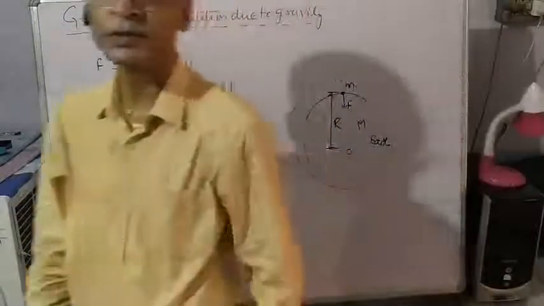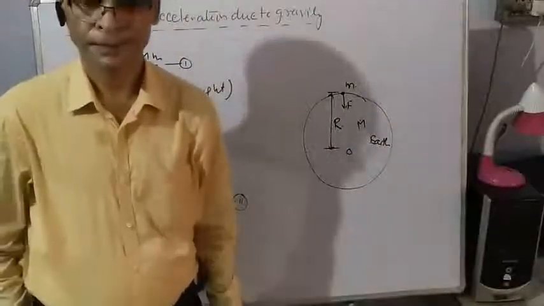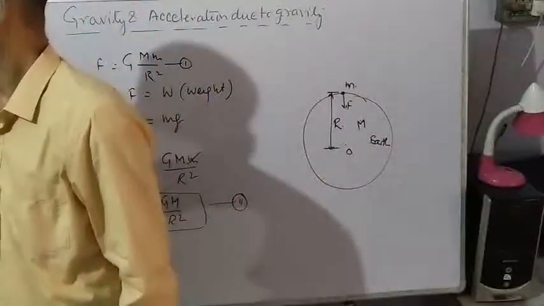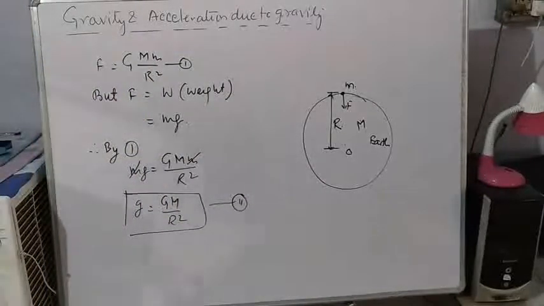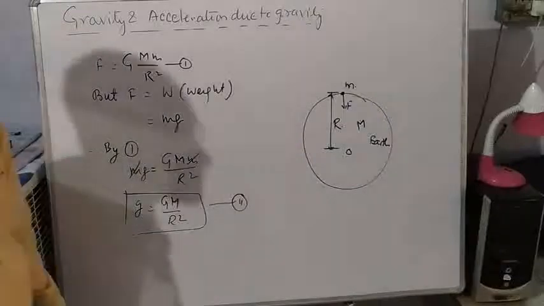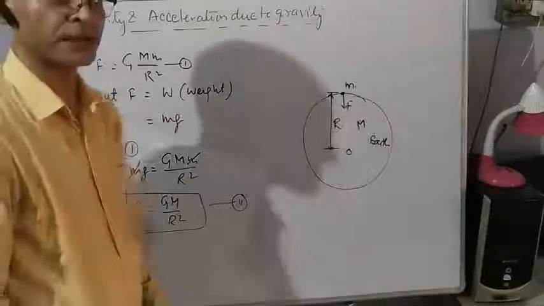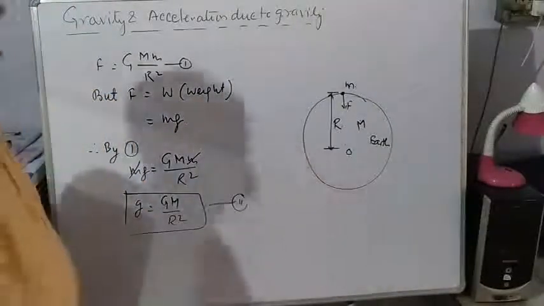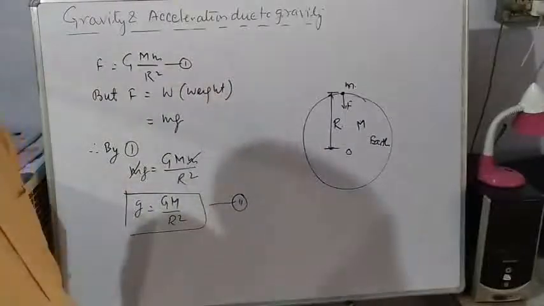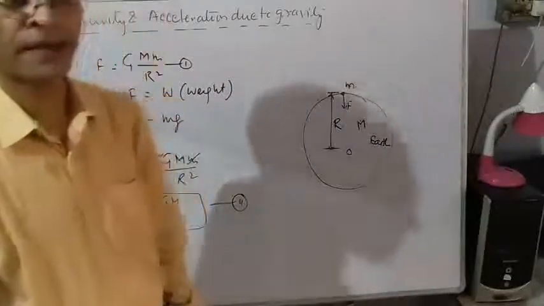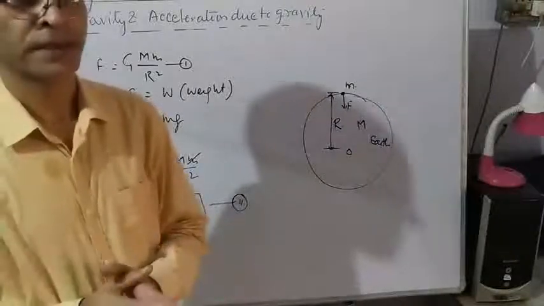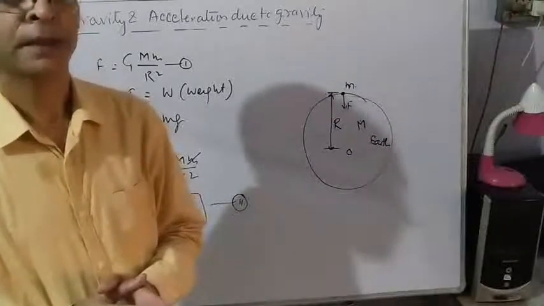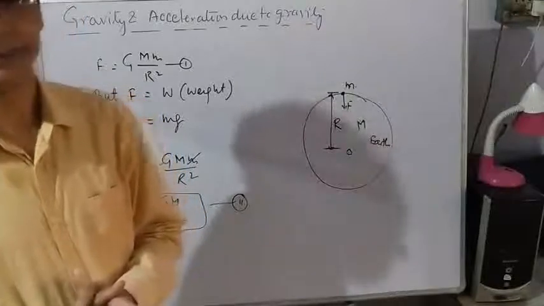Students, the new topic is gravity and acceleration due to gravity. You know that Newton's law of gravitation is true for all pairs of bodies situated in the universe.